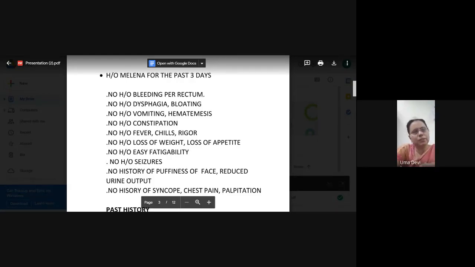Now, when a patient says, I have difficulty in swallowing, you will have to ask at what level. Usually, the patient will tell clearly that up to here I'm taking, and beyond that I feel there is an obstruction. Next, we have to ask whether it is for solids or for liquids. Patient says, I'm able to take solids and not liquids, or otherwise, that I'm taking liquids but not solids. Now, what is the impression when you have such a dysphagia?